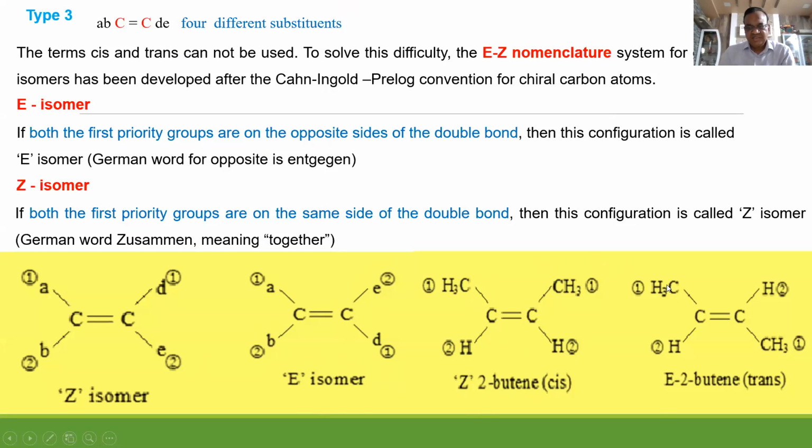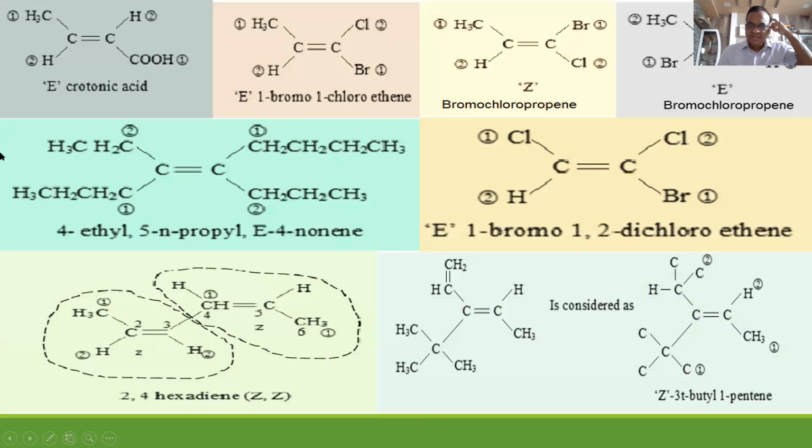But here the side changes. Entgegen means trans. So Z means cis and E means trans. These are some examples. This is crotonic acid, E-crotonic acid, because the first priority groups are on the opposite side. Here, this is also E.